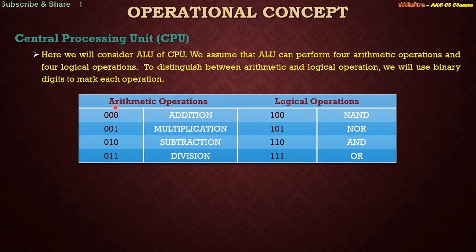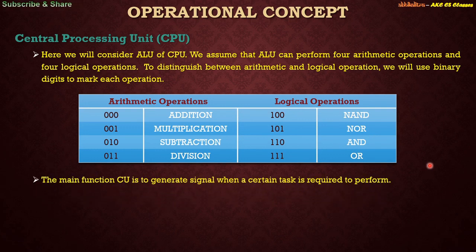This is a completely random allocation. You don't have to remember it, and there is no specific algorithm that we are following in allocating these binary digits to each operation, right?